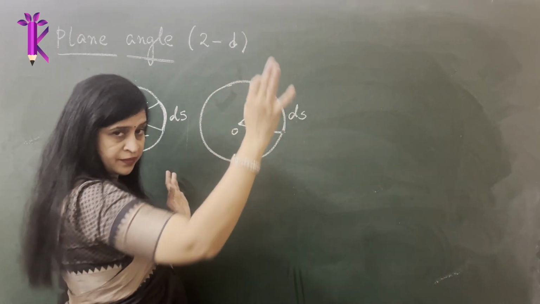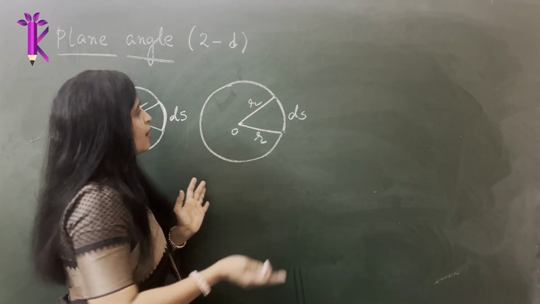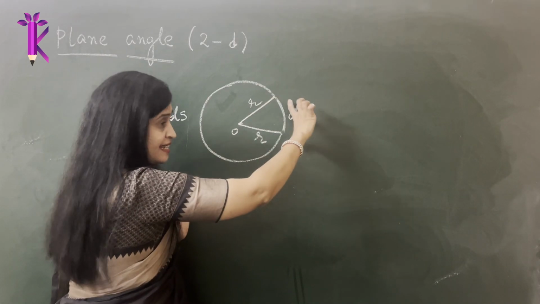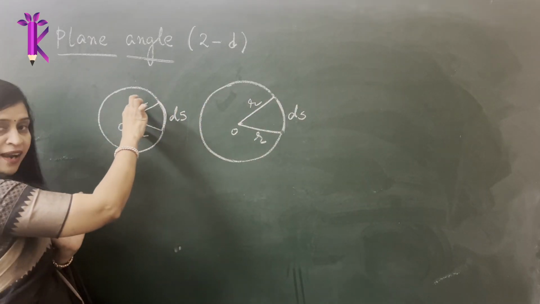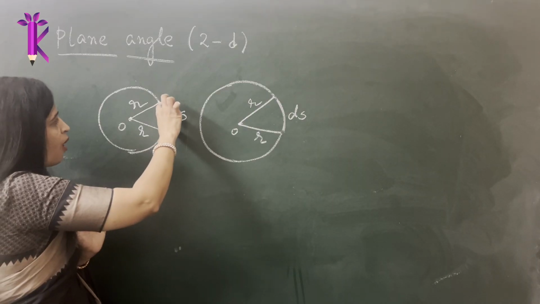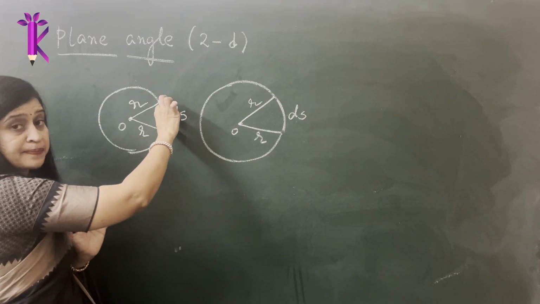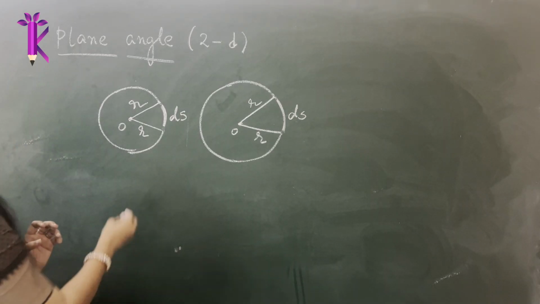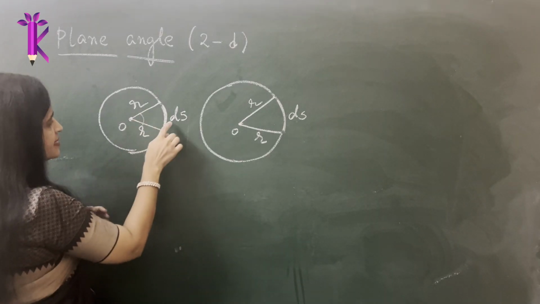So if it is a bigger piece of pizza, obviously you get a bigger arc length slice, whereas if it is a small pizza and the radius of the pizza is small, you get a small arc length size pizza to eat and relish.